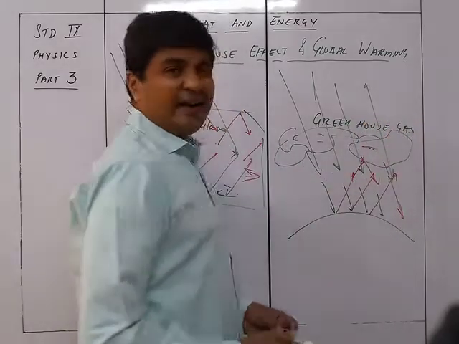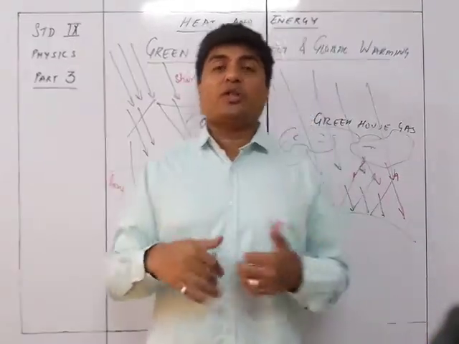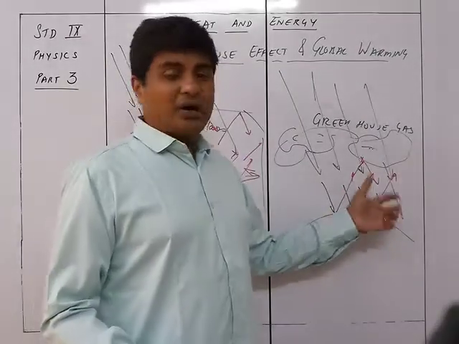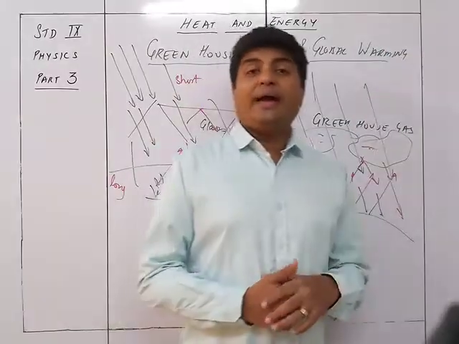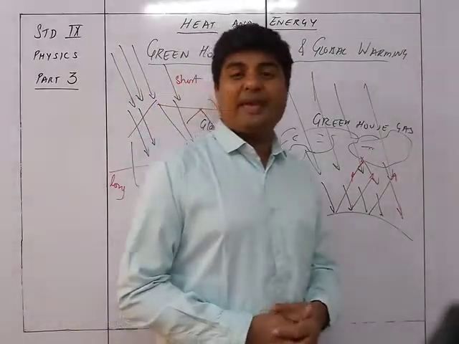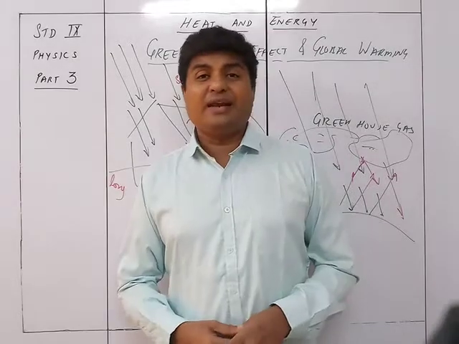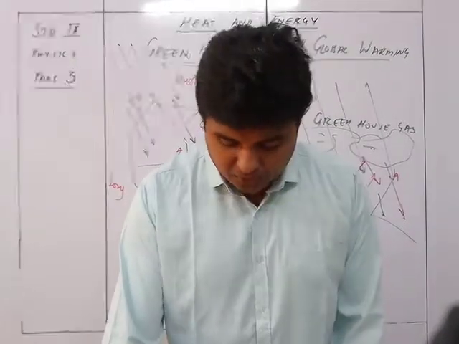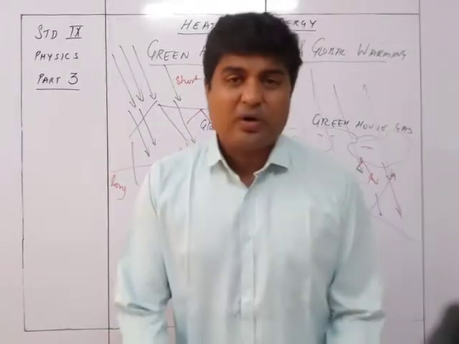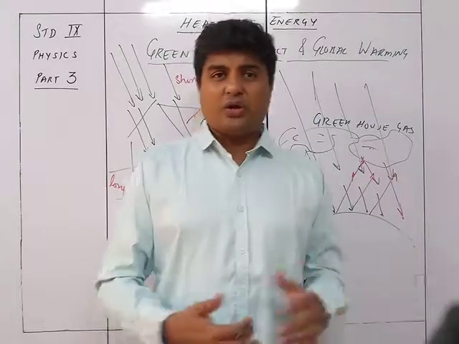Okay, they are the greenhouse gases because they are the ones acting as a greenhouse for the complete Earth, not allowing the heat of the Earth to escape out and hence causing global warming. So global warming is caused due to the greenhouse effect, which is generated by the greenhouse gases present in the atmospheric layer. That's what we are going to learn in this particular chapter, and we are also going to see the future predictions in this chapter.